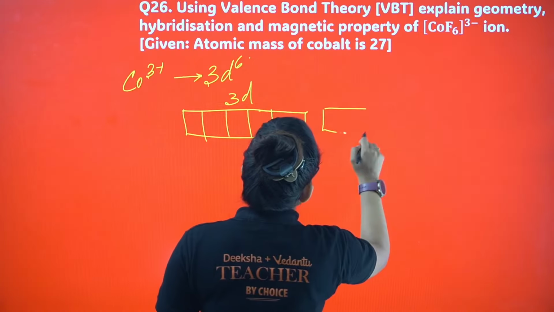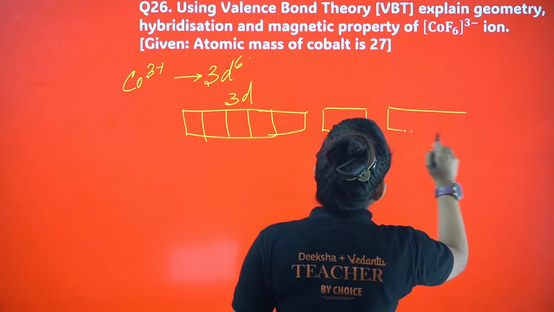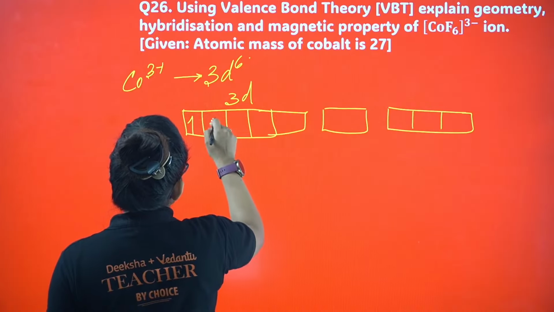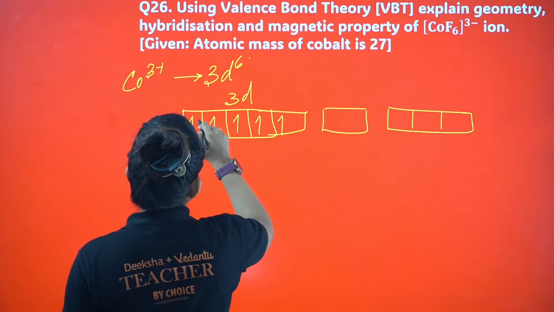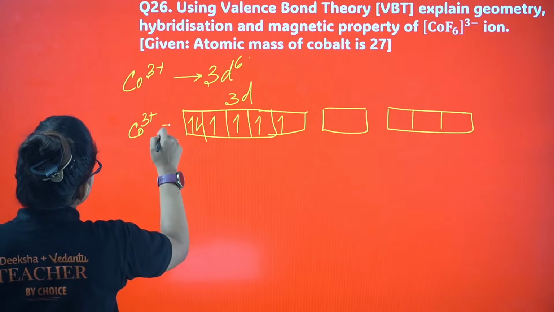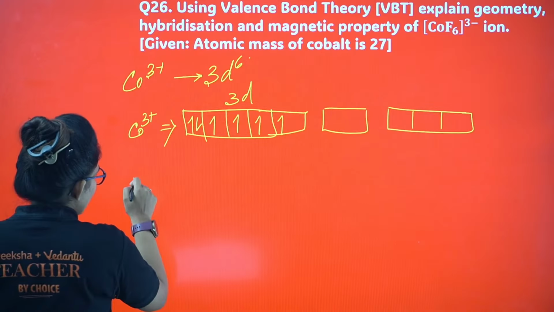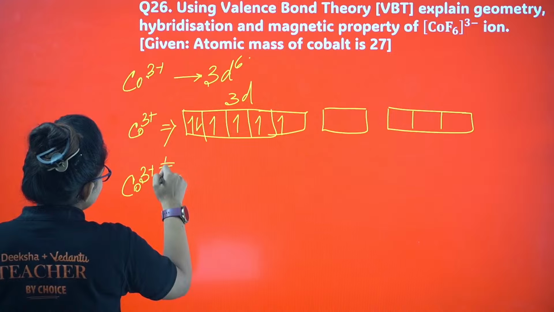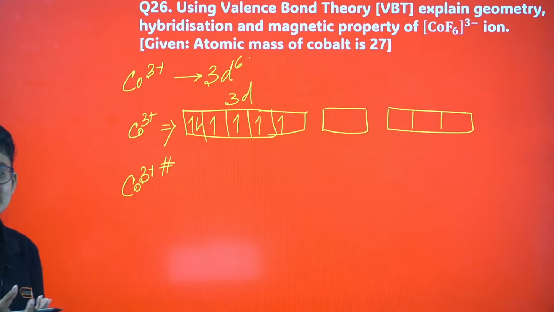I am having 4s as well. I am having 4p as well, right? So 3d6 means 1, 2, 3, 4, 5, 6. This is your CO3 plus. It is in your ground state, right? Now CO3 plus with this dagger sign means it is in the activated state.